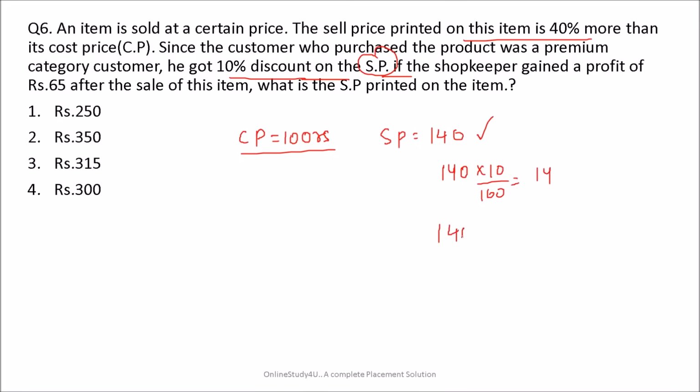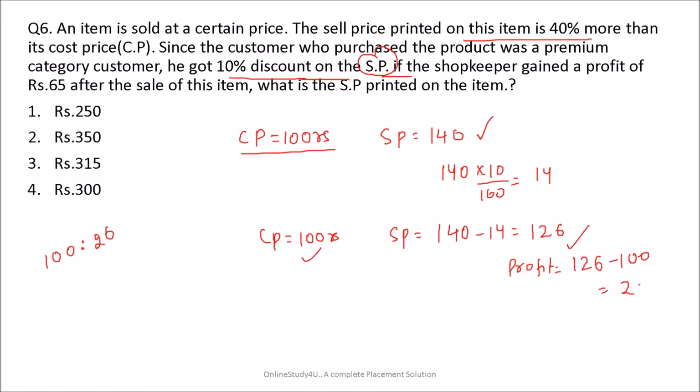So basically the customer will be paying how much? Only 126 rupees is the selling price. Okay, and cost price is nothing but 100 rupees. So friends, I can say when the cost price is 100 rupees, that time the selling price is 126, means profit will become what? 126 minus 100, that is 26. That time the profit is 26 rupees.